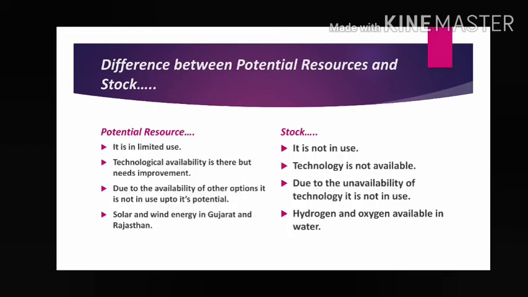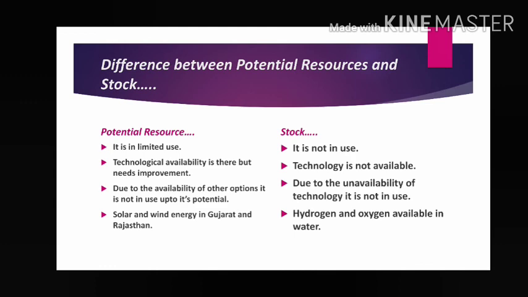Now come to the next. You can ask, sir, potential and stock are both near about the same, because potential also involves a lack of technology or something like that, but there is a difference. Potential resource means use is present but limited. Stock means no use. Clear? Why is a potential resource not in use? Maybe technology is present, but we are not interested because we have another option. But stock means we are interested to use it, but we cannot use it due to the lack of technology. Clear? That is the difference between potential resources and stock.